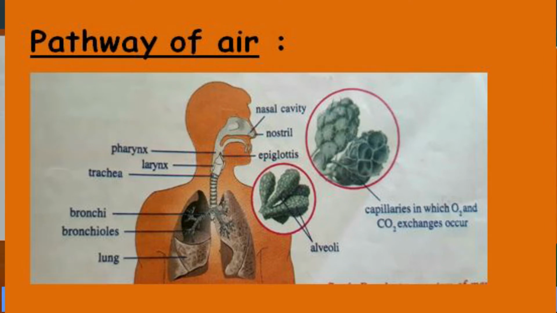From the nostrils, the air enters into the nasal cavity, the second part of the respiratory tract. The nasal cavity contains two chambers. Inside the nasal cavity there are some hair-like structures. These hair-like structures help to filter dust, and the nasal cavity is lined by mucus. This is sticky in nature, and any insects or foreign bodies get bound in the nasal cavity. That is a property of the nasal cavity.